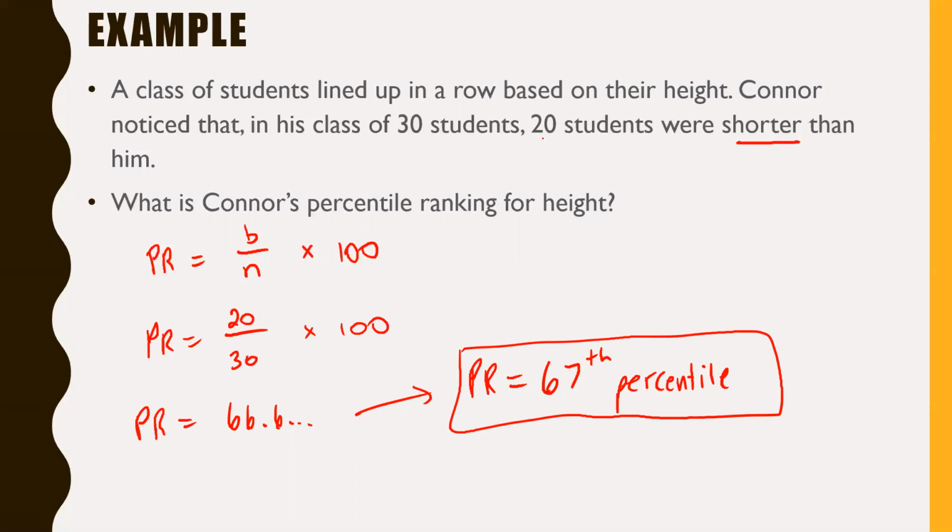Now be careful with these questions, of course. This one was nice because it told us that 20 students were shorter, so it explicitly gave us the below. But if this question instead said that 9 are taller, you wouldn't use 9 for your B value, right? You'd actually have to take 9 and subtract that away from 30, and that would give you 21, but then you've got to include that Connor's one of those 21, so you'd have to remove him and then drop it down and say, okay, 20 are absolutely shorter. The B value needs to represent those that are actually below your individual in the list. It does not include your person in the list, so make that very clear.